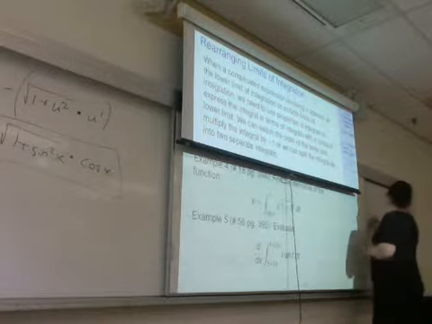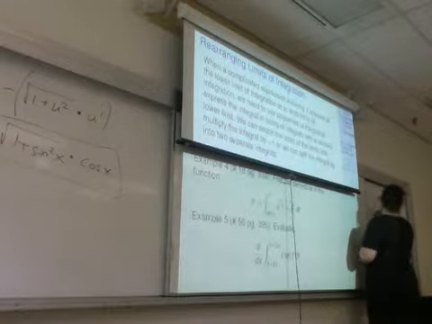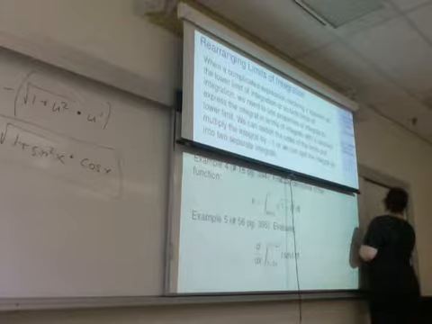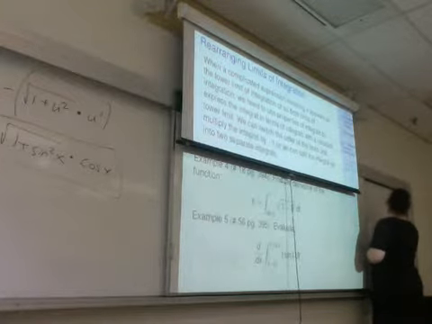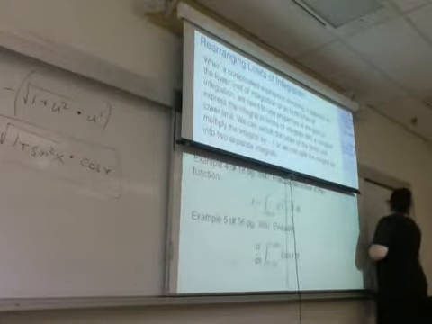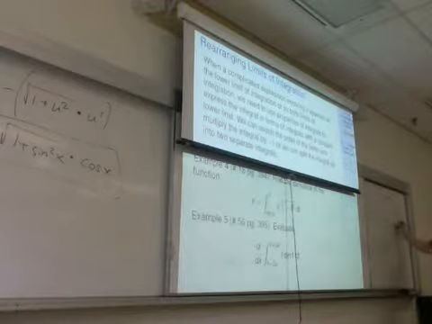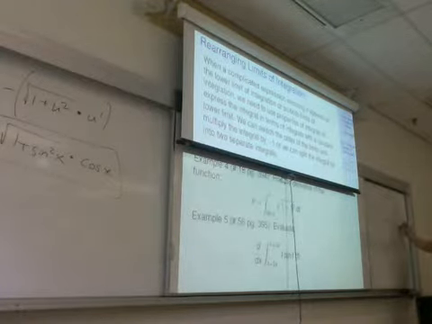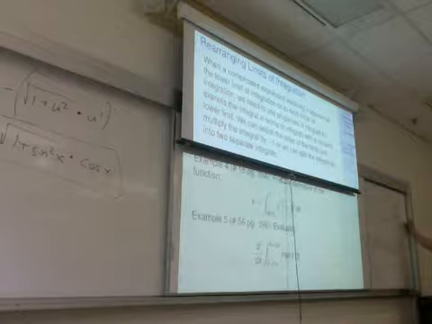So the key thing is you can just write this as the integral from 1 minus 2x to 0 of this thing, plus the integral from 0 to 1 plus 2x of this guy.